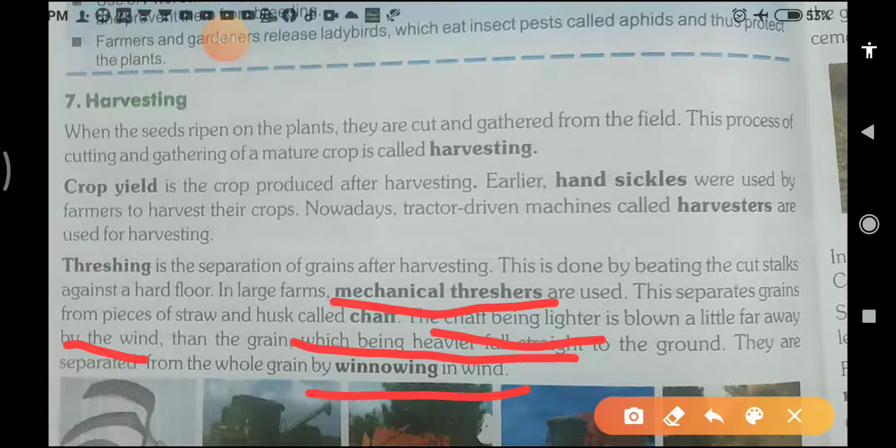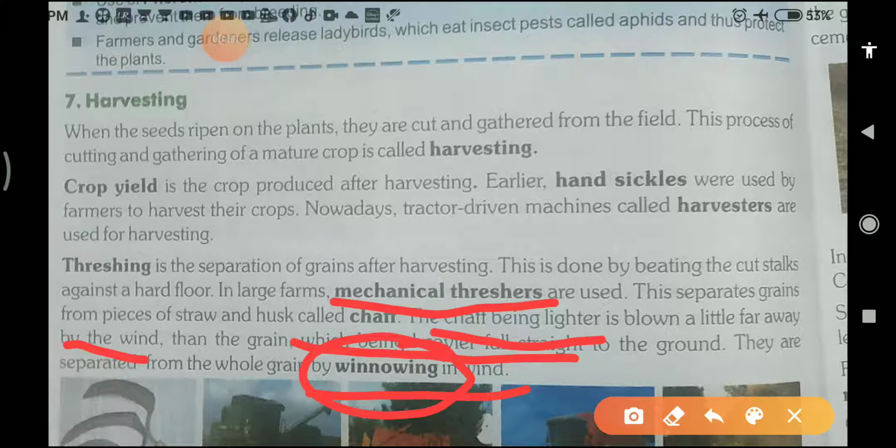Students, here again, winnowing is a kind of process. In this process, separating the grains from the chaff with the help of wind is called the winnowing process. And winnowing can also be done by a machine called the winnowing machine. Now student, I will explain like that.